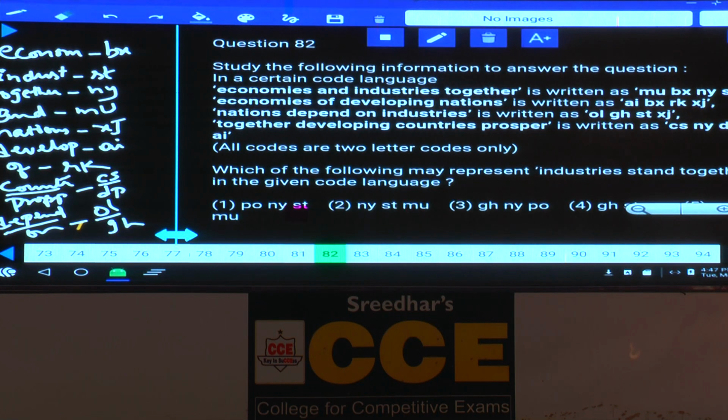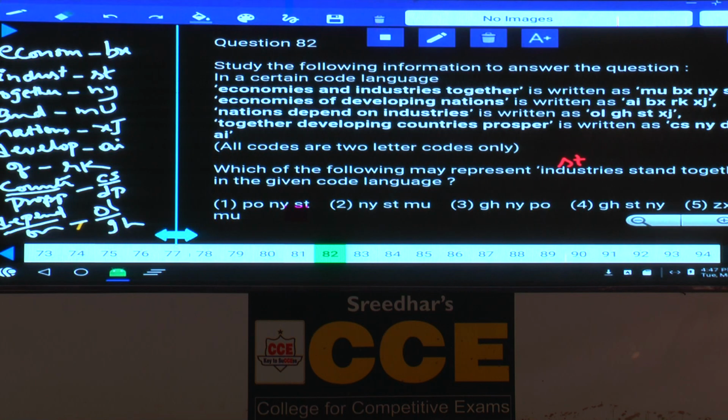Then 82, which of the following may represent industries stand together? Industries stands for ST, and stand, no word stand here, and together stands for what? NY. ST, NY. Now in this one, ST, NY is a possibility. Choice 3 is ruled out, and choice 4 is a possibility. Choice 5 is again ruled out. Now between 1, 2 and 4, then stand. What can be the code for stand? PO. Can PO be the code for stand or not?